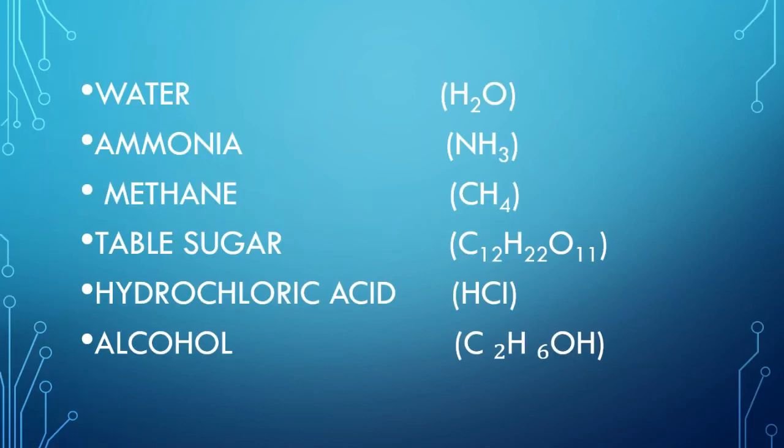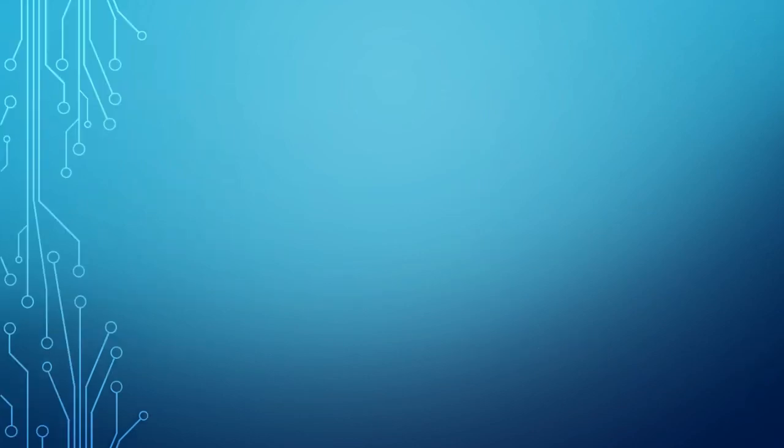Some notable compounds of hydrogen are water, whose formula is H2O; ammonia, which is used for agriculture as fertilizer, NH3; methane, which is considered to be a fuel, CH4; table sugar, which you use in your general life, C12H22O11; hydrochloric acid, which is a really important acid, contains hydrogen, HCl; and ethyl alcohol, which is used in wines and beers, also contains hydrogen. Its formula is C2H5OH. Hydrogen is also found in many other acids like sulfuric acid, nitric acid, and also in some bases like sodium hydroxide, and so on. Moving ahead, we discuss the isotopes of hydrogen.